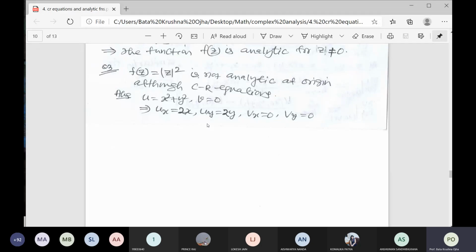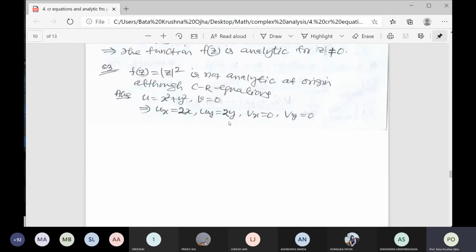But if you take points other than the origin, that is, a deleted neighborhood of the origin, deleted means the neighborhood without that point. A deleted neighborhood of z0 means we consider all the points of that small circle excluding z0. So u_x and u_y are not equal to 0.